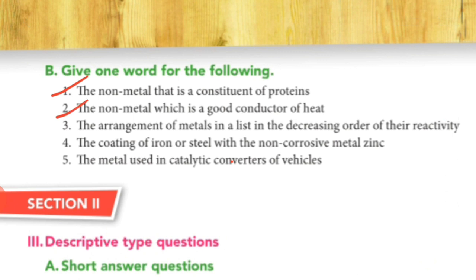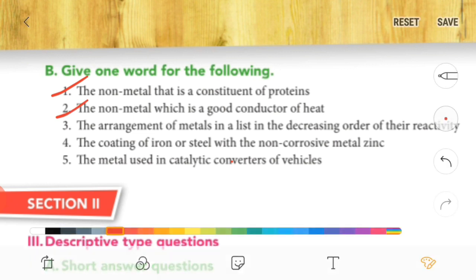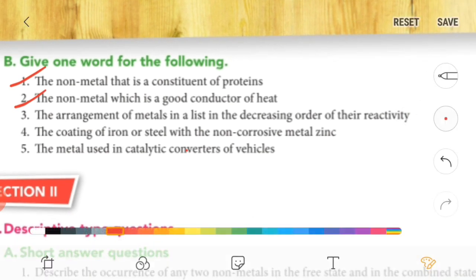Now third one, the arrangement of metals in a list in decreasing order of reactivity is called the reactivity series. If it is metals, it is the metal reactivity series. The answer is this one, right? Now fourth one, the coating of iron or steel with the non-corrosive metal zinc is called galvanization.